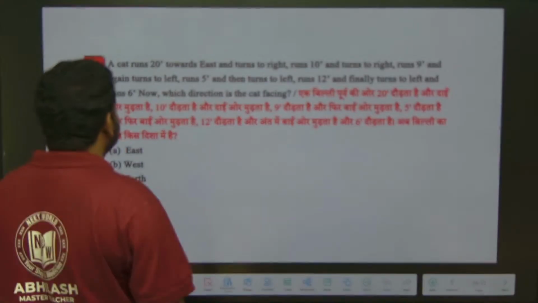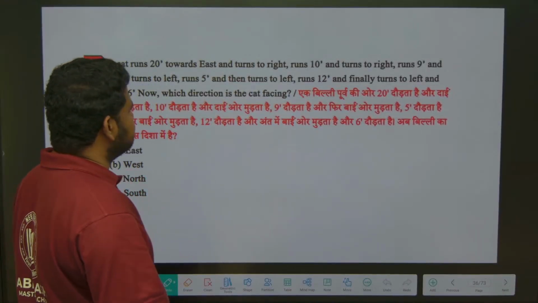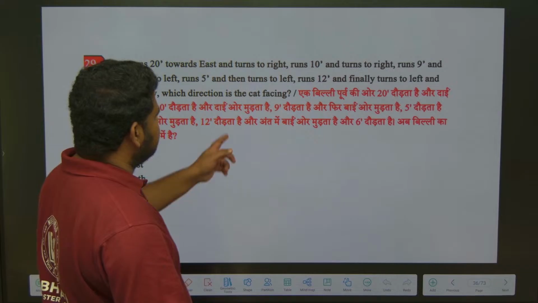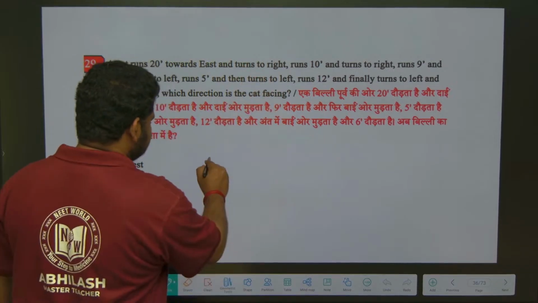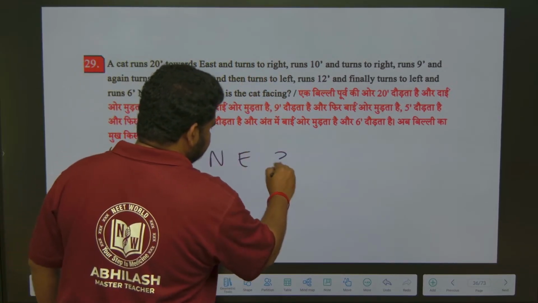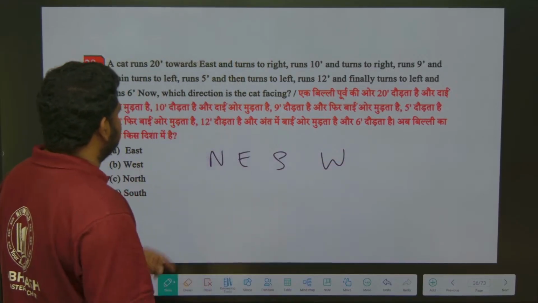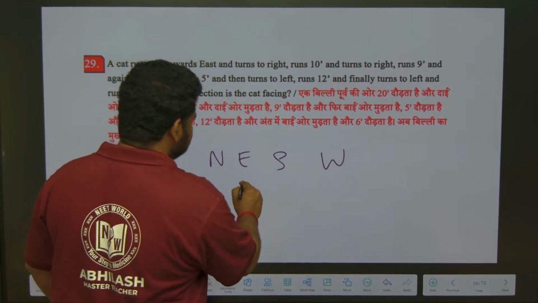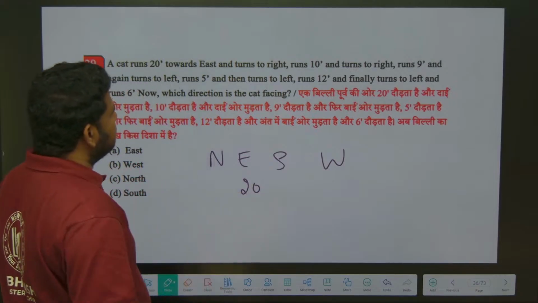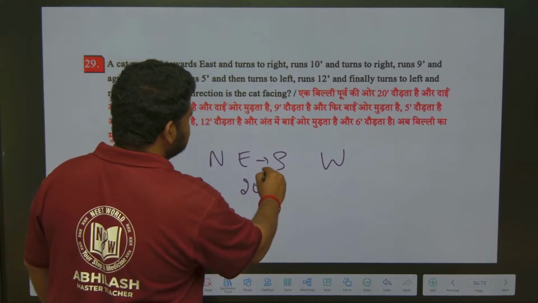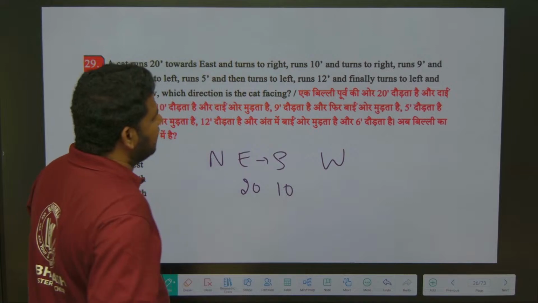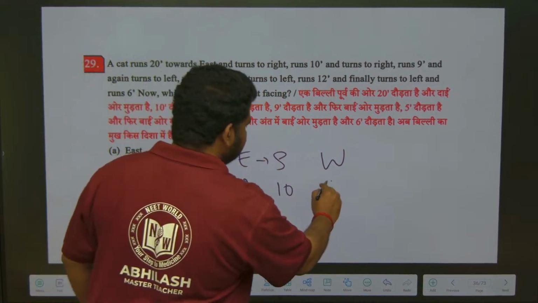So what they are telling: a car turns 20 towards east and turns right, and 10 turns right and runs 10. Let us write down, no need to read the question completely: north, east, south, west. Along with the question we write 20 towards east. So under east I write 20, and turns right. Turns right means it will come to south and runs 10. And turns right again means it will go to west.